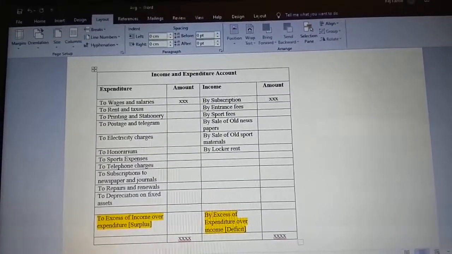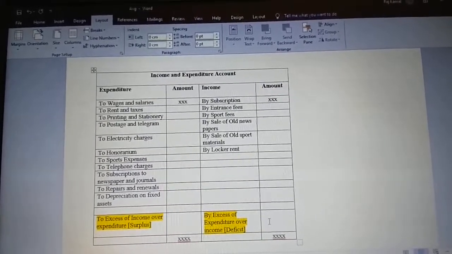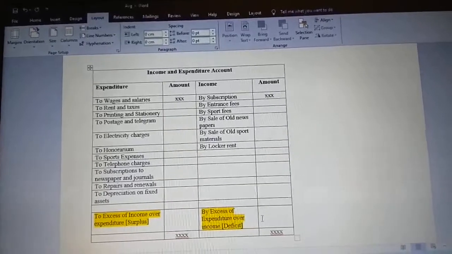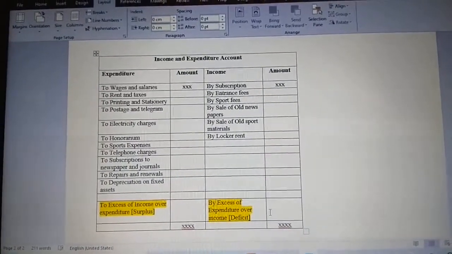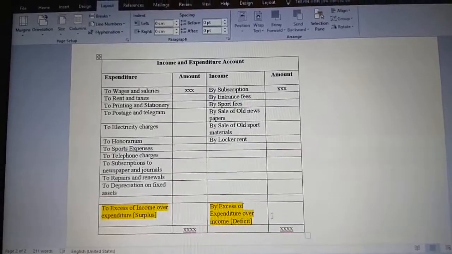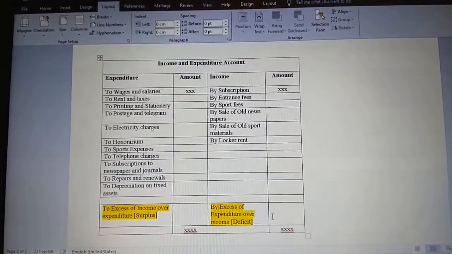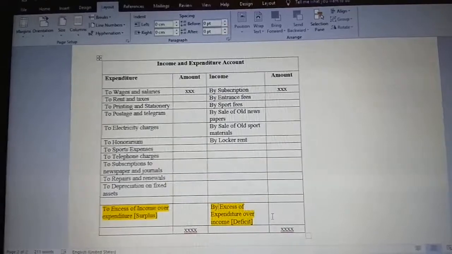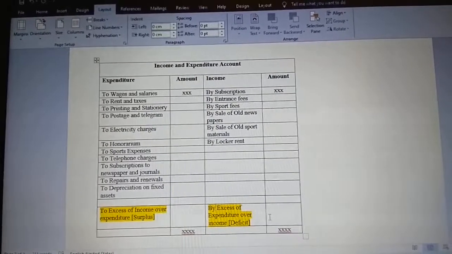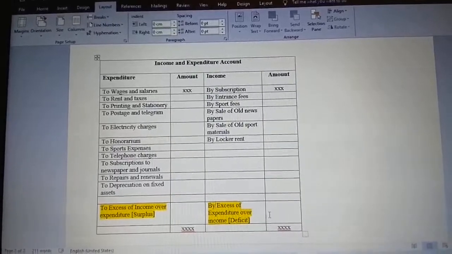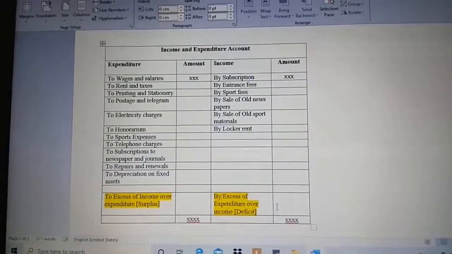If your expenditure side is more, the balancing figure will be deficit for us, which means a loss. So this needs to be considered by us. Just observe it. This is very important. Keep revising, keep observing what actually is taking place.